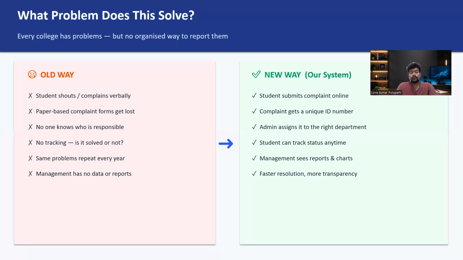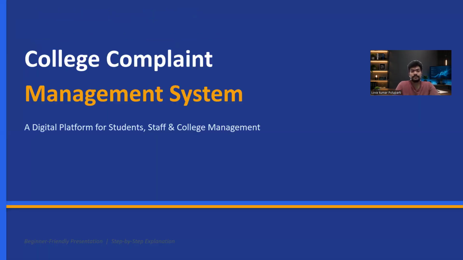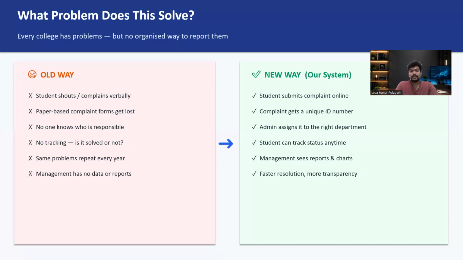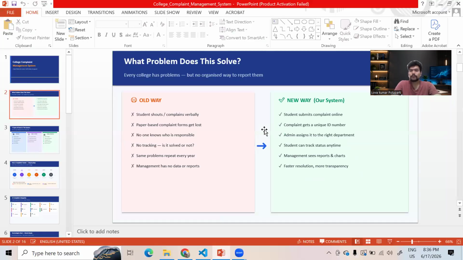So for this complaint management system, the new way is that we have one application. In that application, a student can directly submit the complaint online. That complaint has a unique ID and it gets updated to the particular department. It is assigned to the department, that department will take care of it, and the admin can observe whether the complaint is resolved or not. Right? So this is the problem. Let me show you the product.